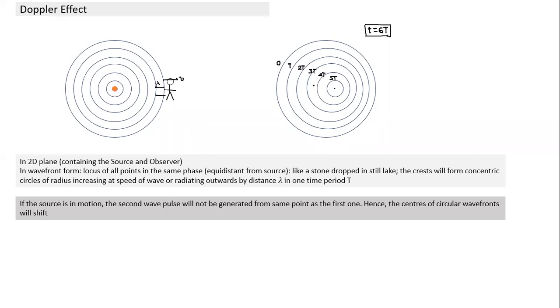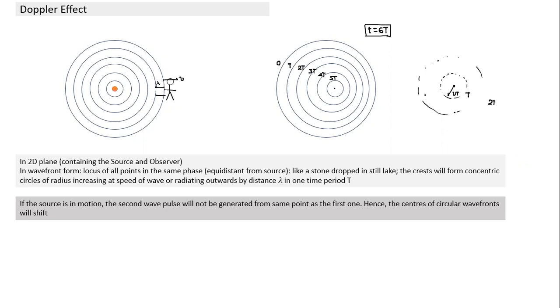Well, basically, whenever we create a wave at a particular time, in time t, how much distance will it travel? If waves are traveling with speed v, it will travel a distance v into t. So it will form a circle of radius vt. At time 2t, it forms a circle of radius 2vt. Are you following that one?